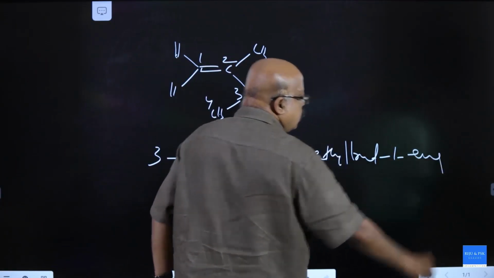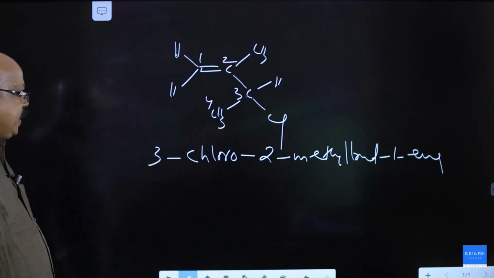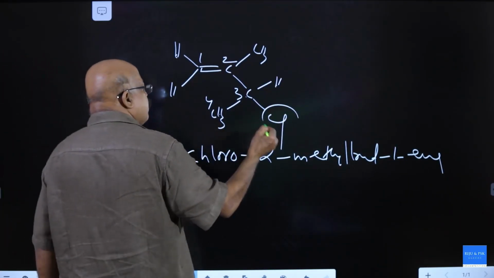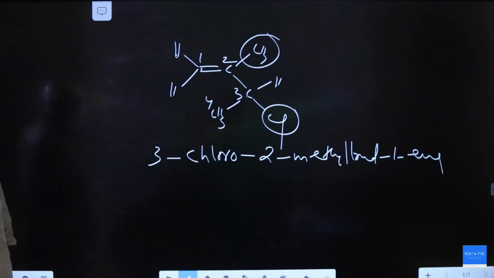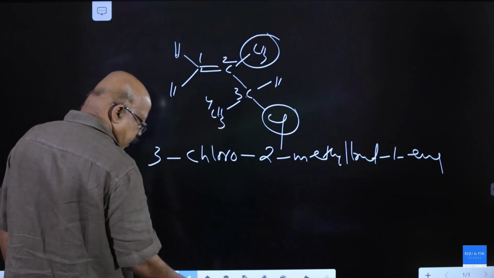3-chloro, 2-methyl. The third carbon atom has chlorine, and the second carbon atom has a methyl group. 3-chloro-2-methyl but-1-ene.